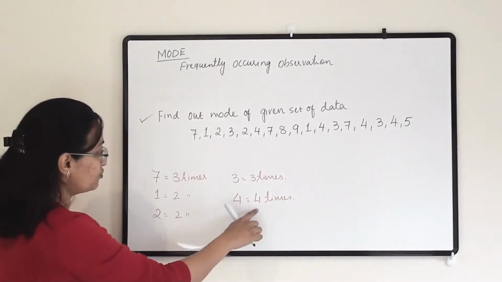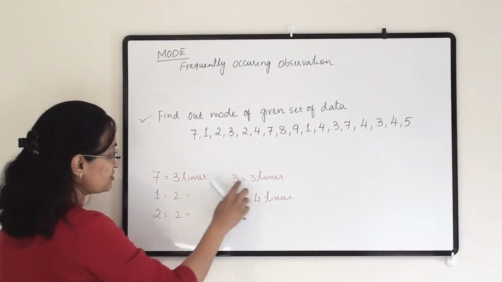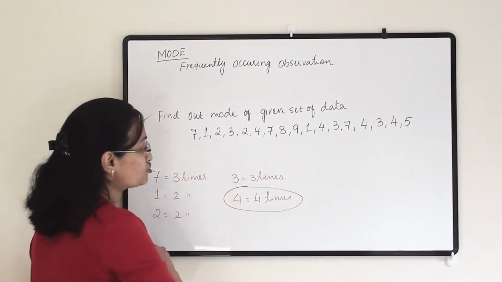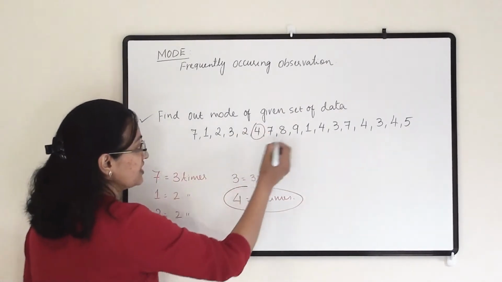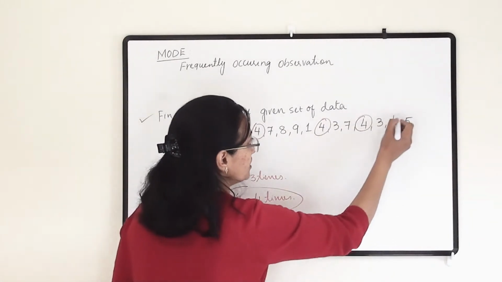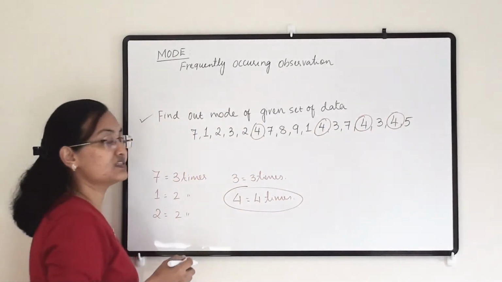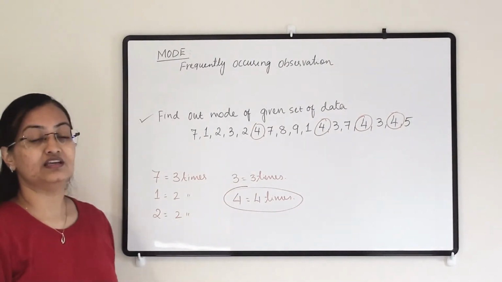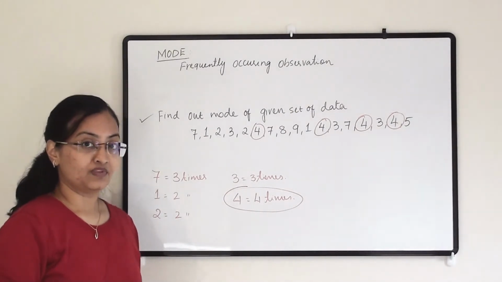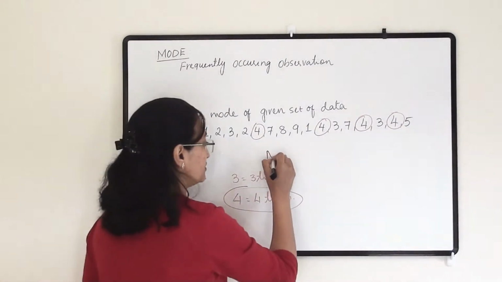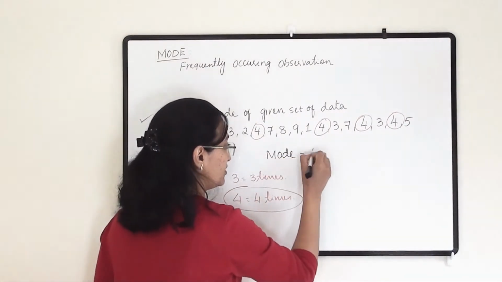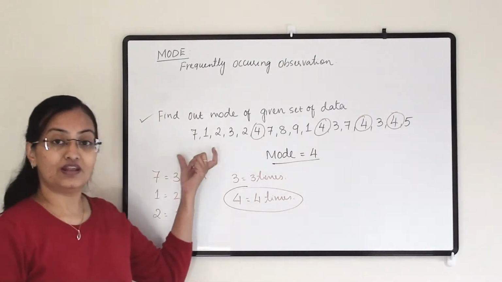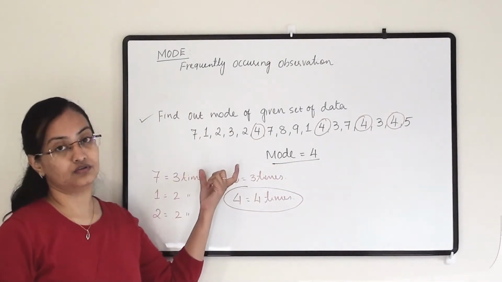So which number is most of the time? 3 times these two numbers are coming, but 4 is the number which appears most of the time. So 4 will be the mode for this set of observations. That 4 is appearing here most frequently. So 4 is the mode for this observation. Mode equals 4 because it is appearing most frequently. So like that you have to find out the mode.